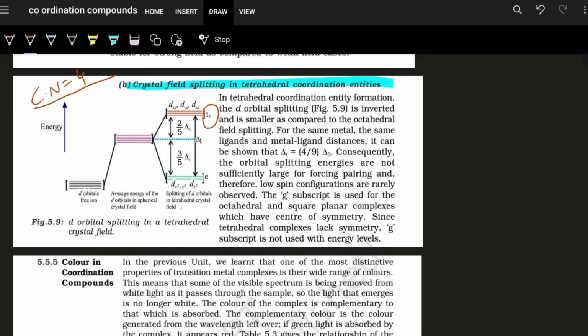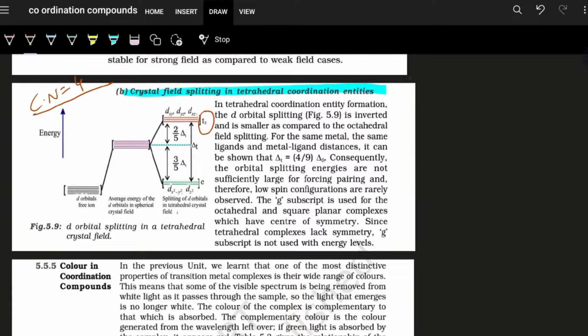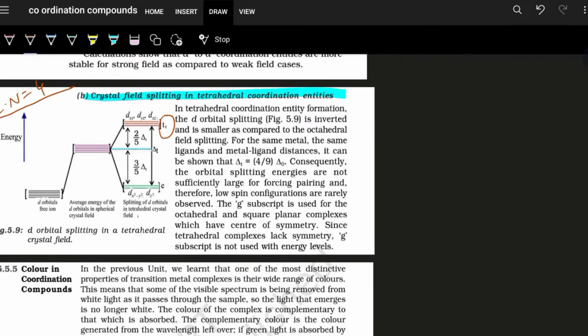So for tetrahedral we write t2 and e. t2 is raised and e is lowered in energy. t2 is raised because for a coordination number of 4, the central metal atom has the approach of ligands in such a manner that the orbitals lying in between the axes are raised in energy due to maximum repulsion. And the lowering of the energy of the e orbitals, that means dx2-y2 and dz2, is greater than the raising of the t2.